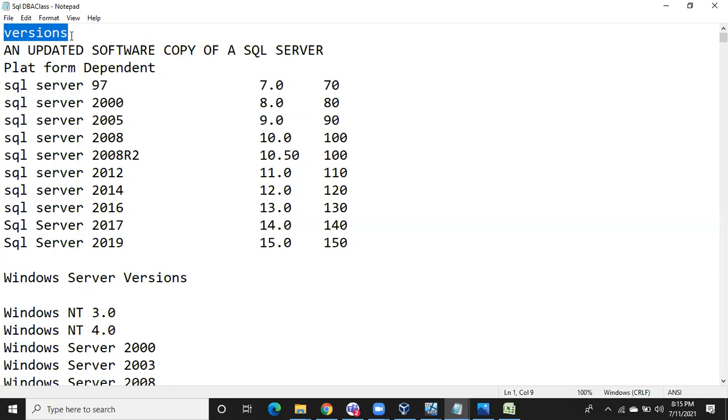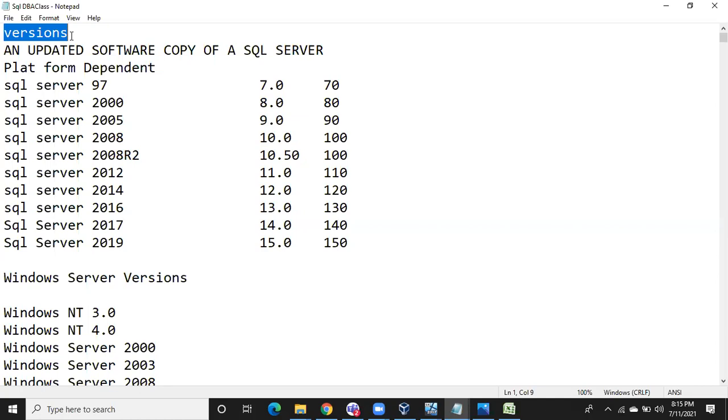Currently we are using Windows 10, and in about 6 months Windows 11 is also coming. So these are the versions of the Windows operating system. In the same way, SQL Server also has versions.